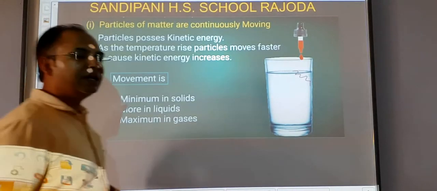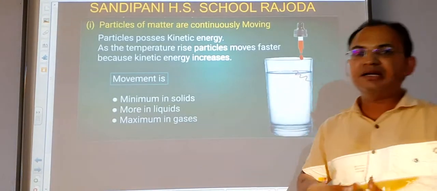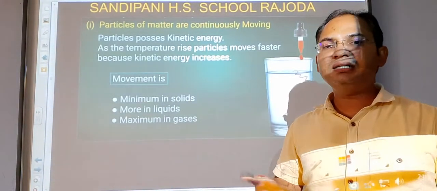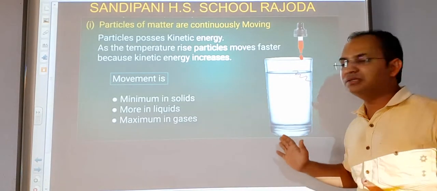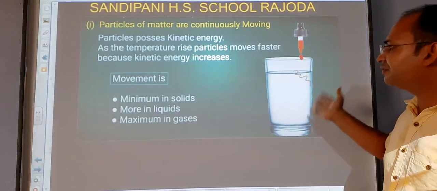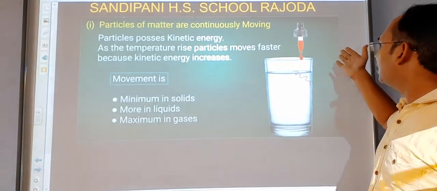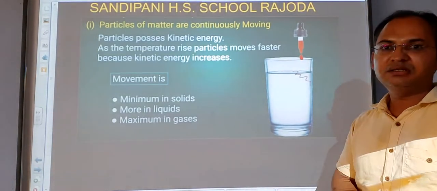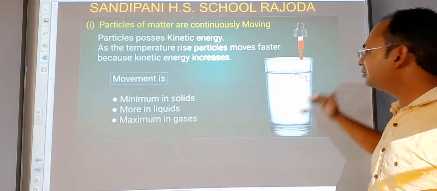First of all, if we have to prove that the particles of matter are continuously in motion, then in order to prove that, we will do an experiment. For performing this experiment, students, we will take a glass of water and keep it on a table until the water becomes stable.